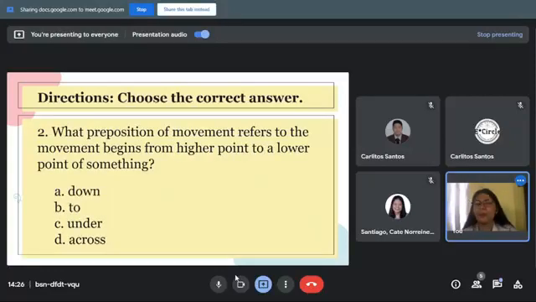And then let's have the second one. What is the preposition of movement that refers to the movement that begins from a higher point to a lower point of something? Again, the question is, what preposition of movement refers to the movement that begins from a higher point to a lower point of something? Any volunteer? What is the answer for the second question?